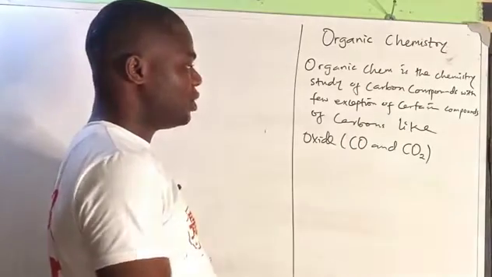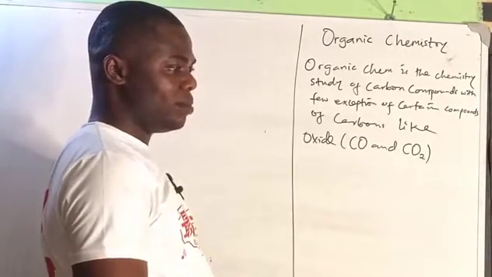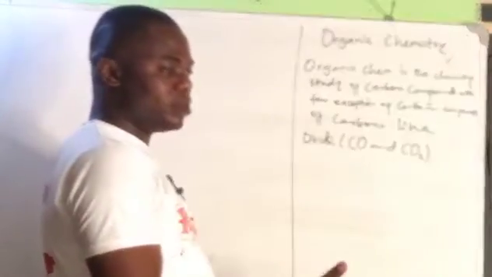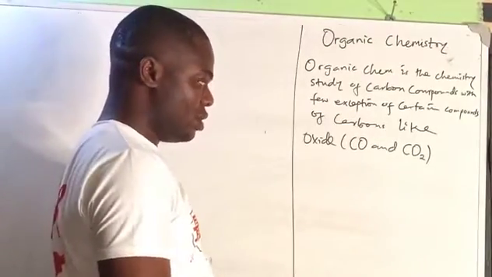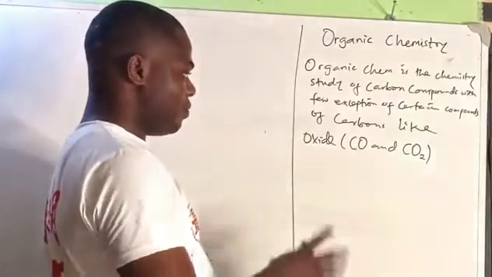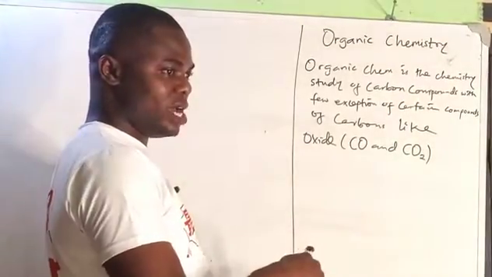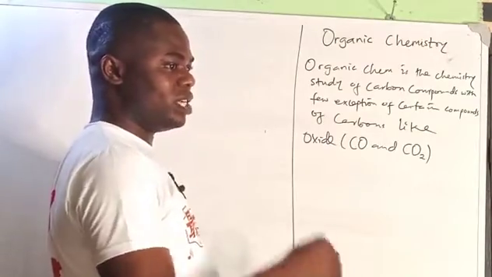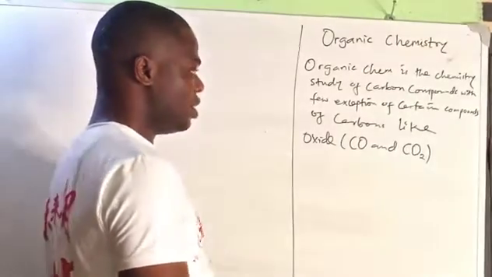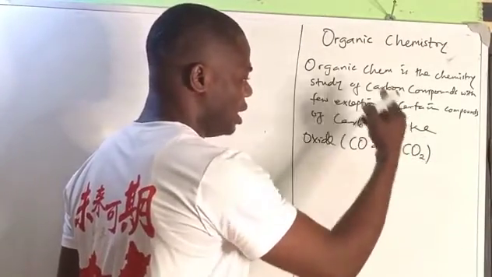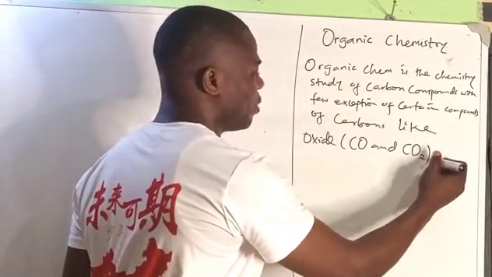But there's an exception to that. By exception, we mean there are some compounds of carbon that are not organic in nature. Carbon is the central atom of organic chemistry because of the manner with which it links up to several elements. So you have oxides not being among the organic compounds.